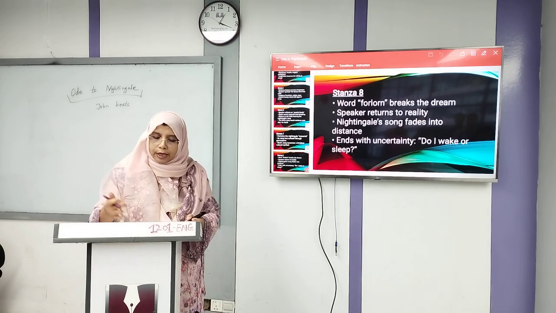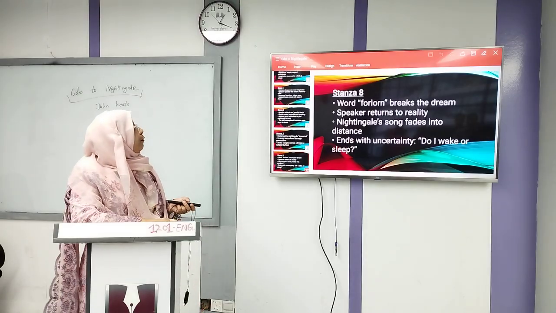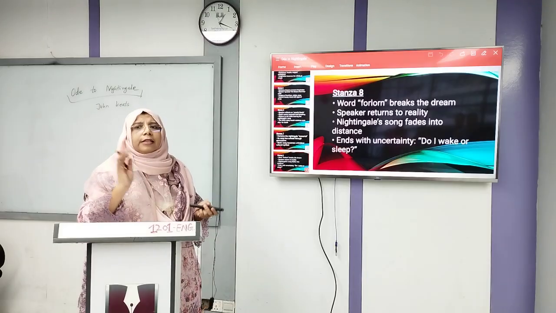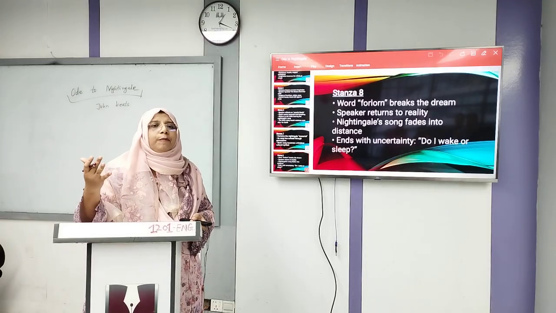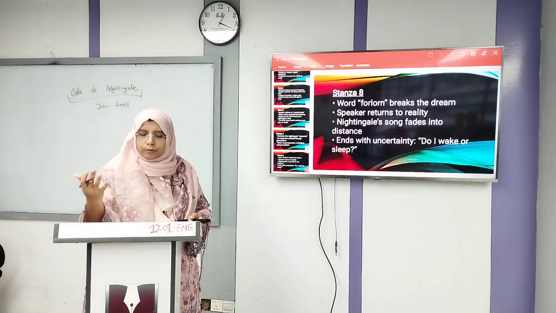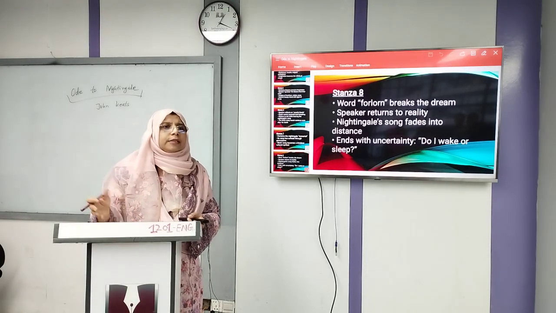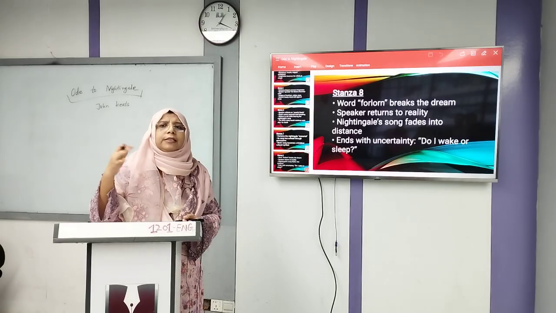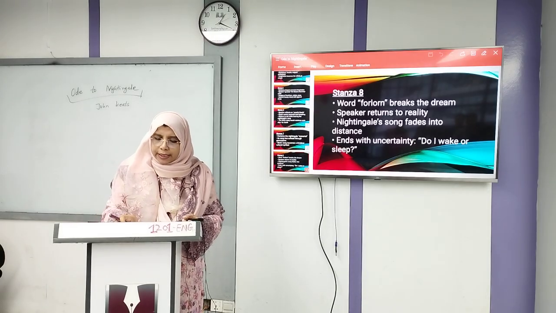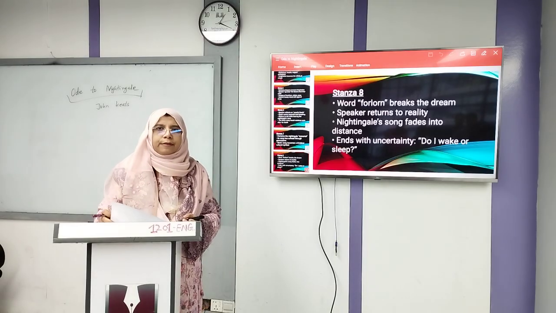Okay, so now in this stanza, "forlorn" is the very word. This is like a bell. That means the poet is alone, and he is thinking that some few minutes back he was in a dream. Now he is back to himself.